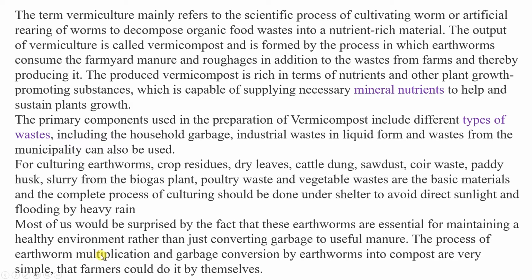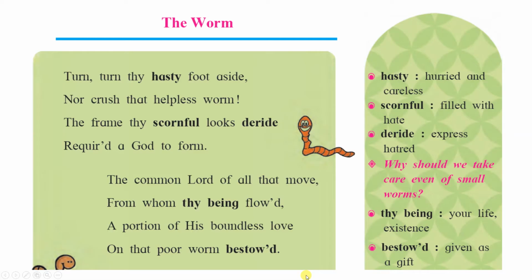The process of earthworm multiplication and garbage conversion by earthworms in the compost is very simple, and farmers could do it by themselves. So farmers can produce fertilizer themselves with the help of earthworms.